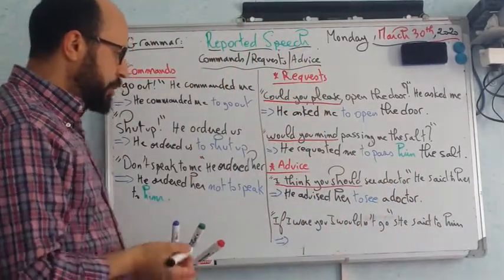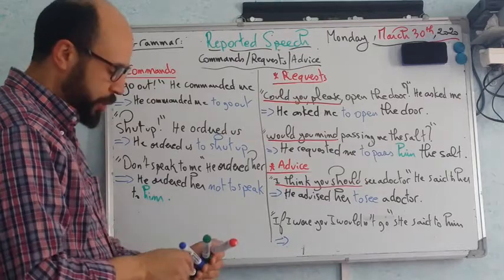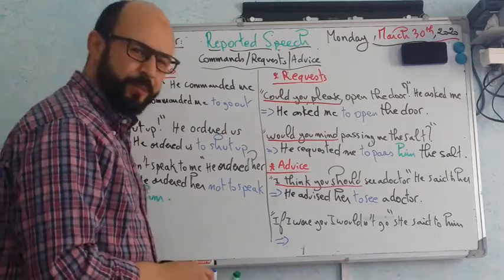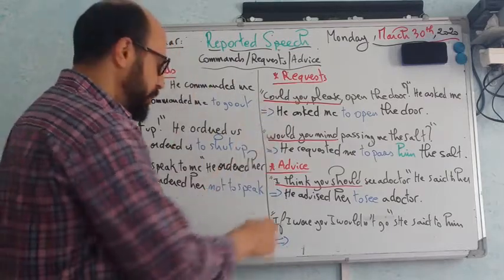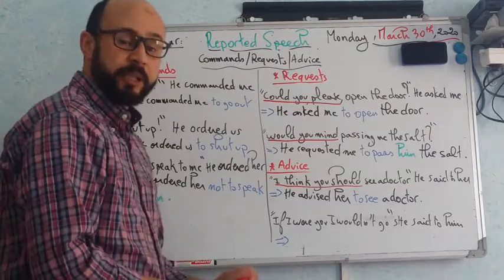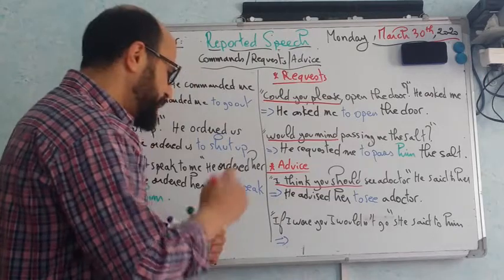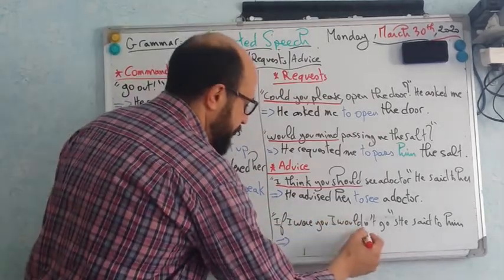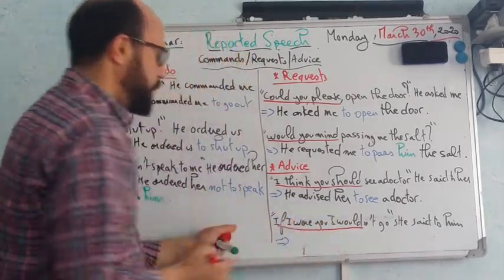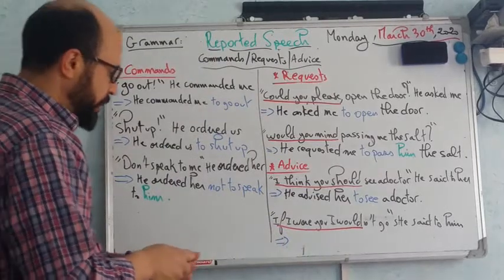"If I were you, I wouldn't go." This is conditional type 2. Very good. We said that conditional type 2 can be used to express advice. So the expression of advice here is "if I were you, I would" or "I wouldn't."